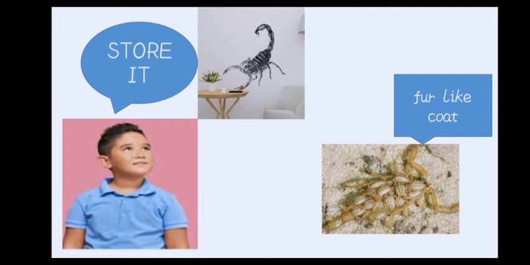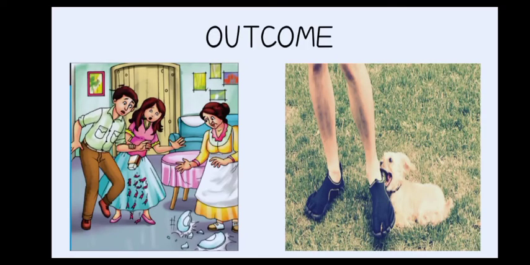Then what happens? This led to chaos on the dining table as the female scorpion tried to escape with her babies. Since Lugaretia was the only stranger in the house, Roger, their dog, thought that she was responsible and bit her on the ankle. Now see, when this boy forgot about the scorpion that he had kept on the table, after some time, while he was dining, the scorpion escaped out of the matchbox. That means it came out of the matchbox.